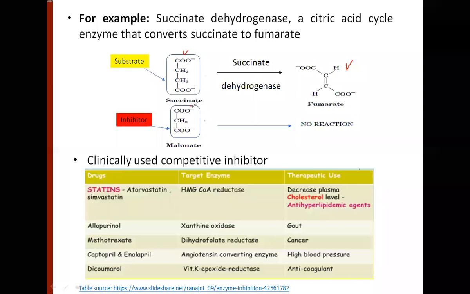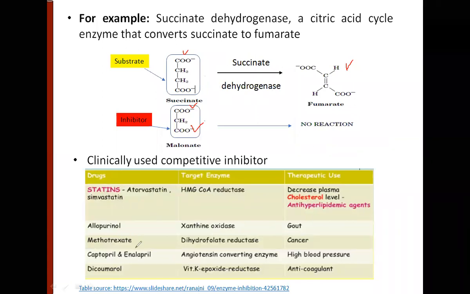It also has these two carboxylic acid groups, COO groups. So structurally very similar. You have malonate, you have oxaloacetate, in fact even oxalate. All these, because they look structurally very close to the actual substrate of the enzyme, can competitively inhibit this particular enzyme, succinate dehydrogenase. So this is a classical example of competitive inhibition.